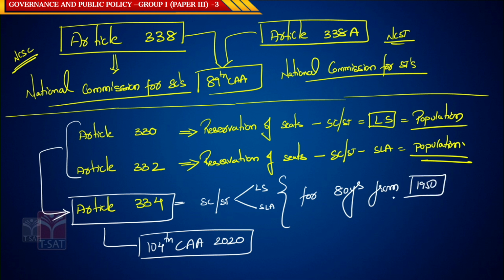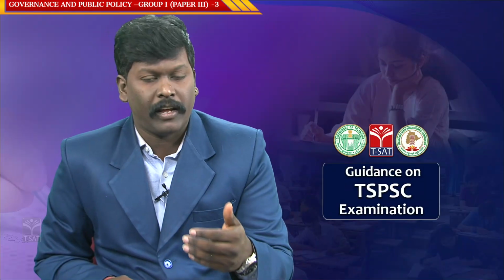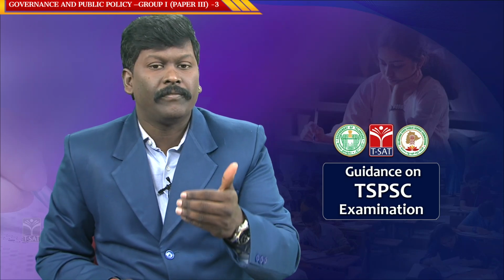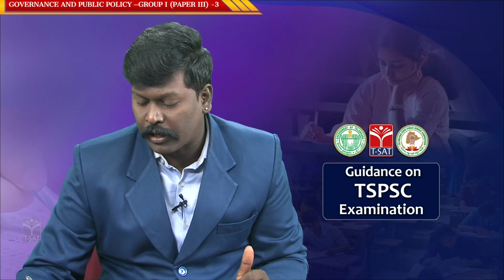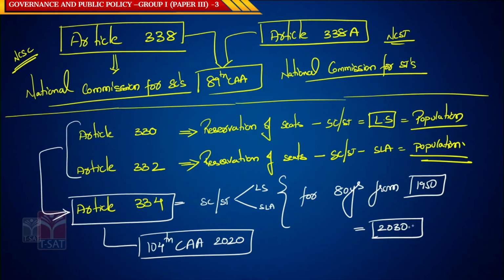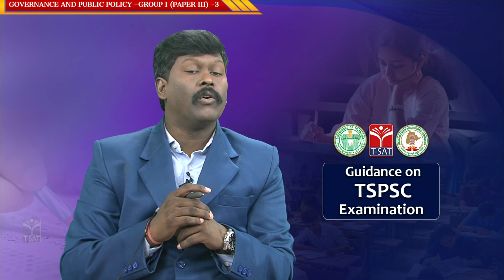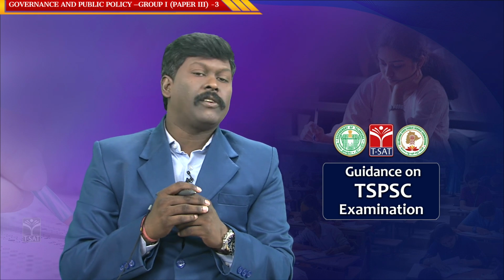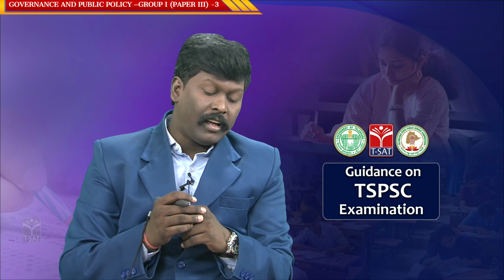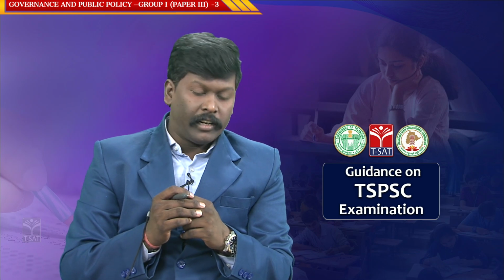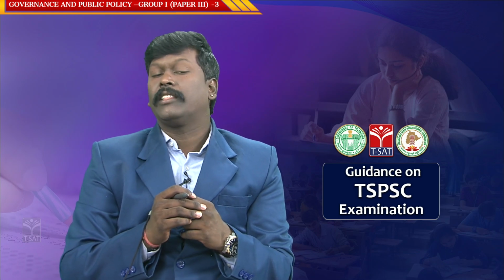Which year did the Constitution come into force? 1950. From 1950 onwards, 80 years means till 2030. Till 2030, the reservation of the seats shall be continued. So, this is Article 330, Article 332 and Article 334.